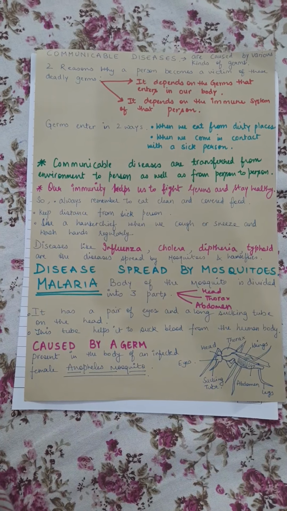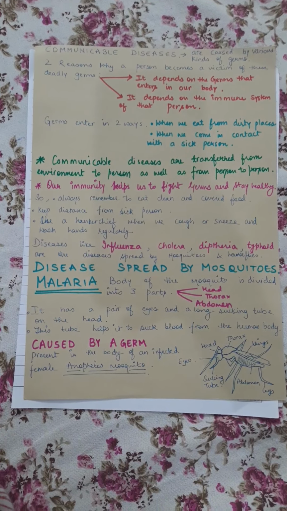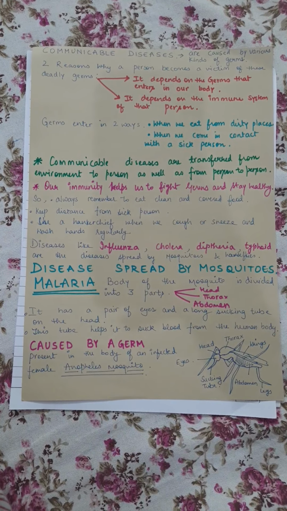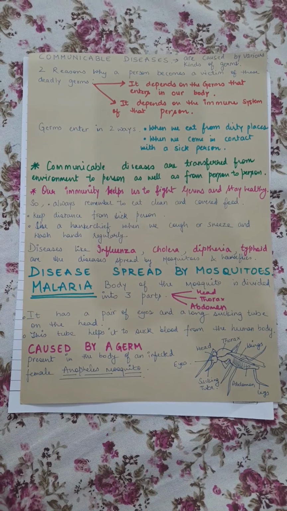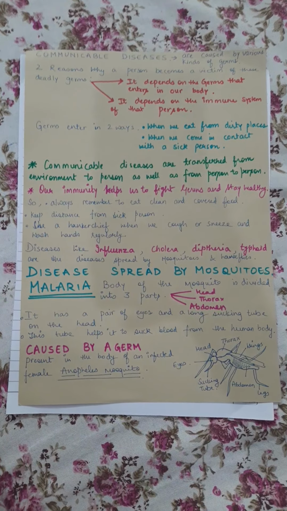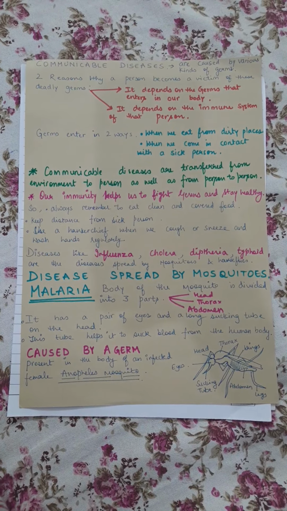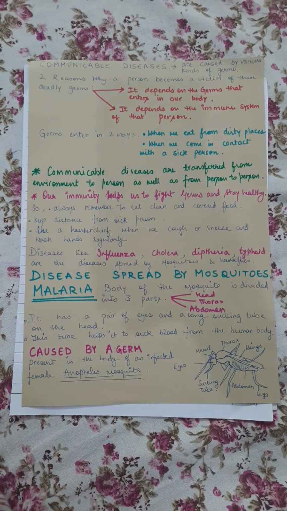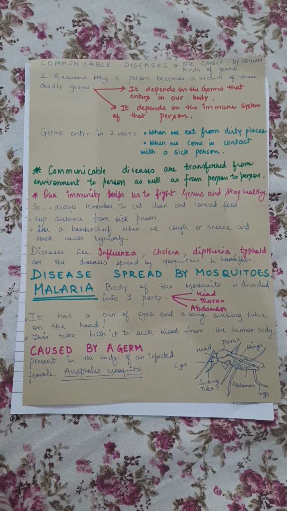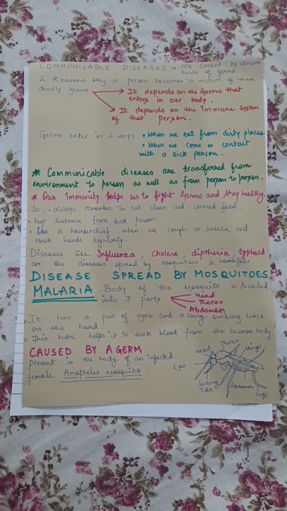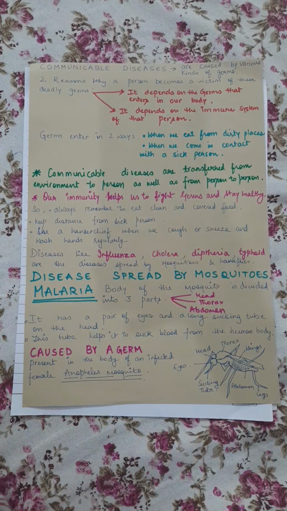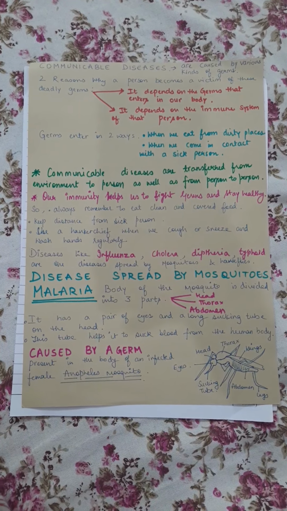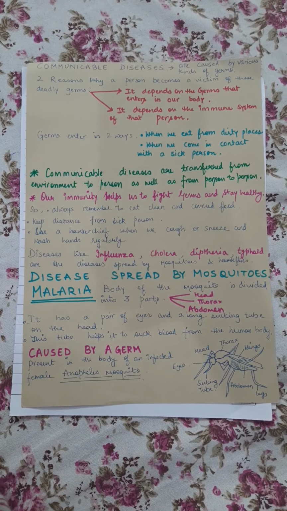There are two reasons why a person becomes a victim of these deadly germs. First, it depends on the germs that enter our body, and secondly, it depends on the immune system of the person. Germs enter our body in two ways: when we eat from dirty places and when we come in contact with a sick person. So, we see that communicable diseases are transferred from environment to person as well as from person to person. When the body is unable to fight the germs, we fall ill. This means we have a weak immune system. Our immunity helps to fight germs and stay healthy.